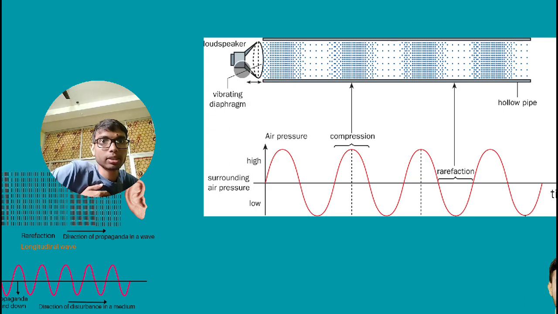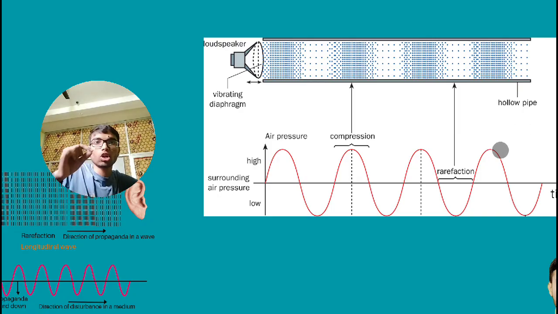Clear? A vibrating diaphragm, like a loudspeaker. So you saw that the area where particles are more is a compression, and the area where particles are less is a rarefaction.